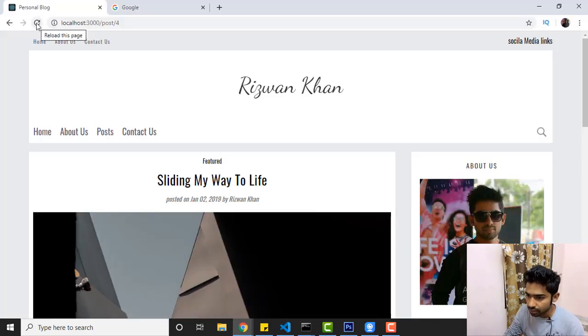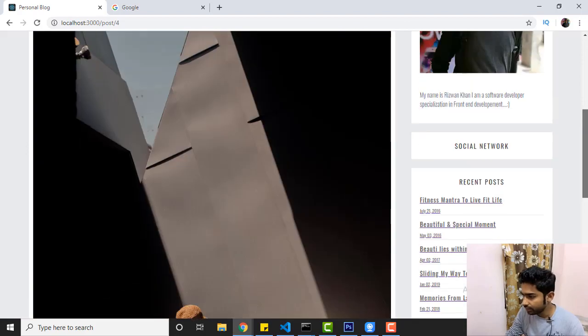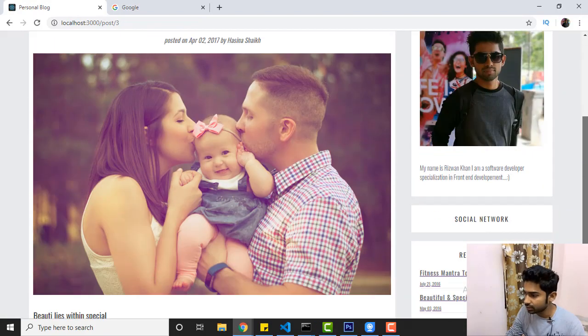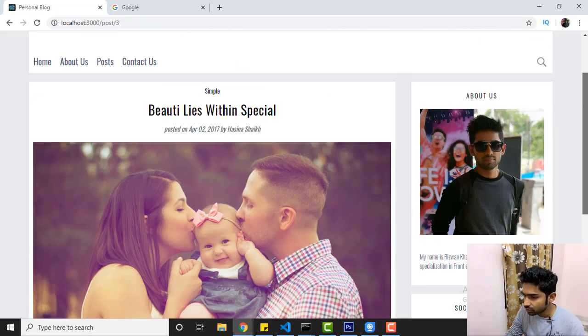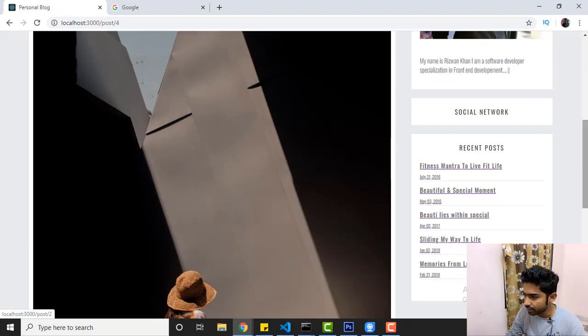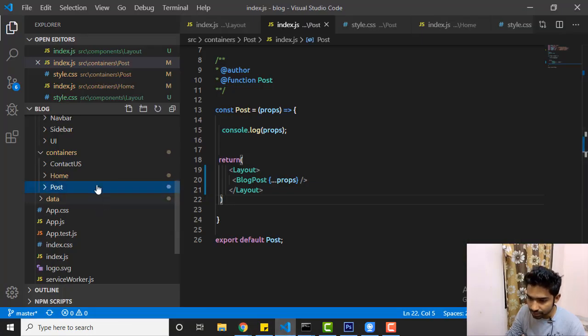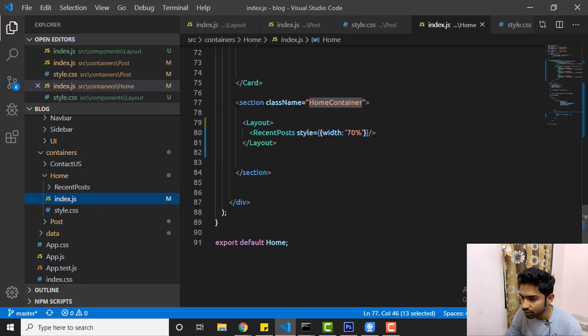So again, refresh it, and it's fine. It's no problem. Beautiful pages, beautiful lights. So it's working fine, right? Now again, back to the home page, and also change here. I don't want this section, so just remove it.